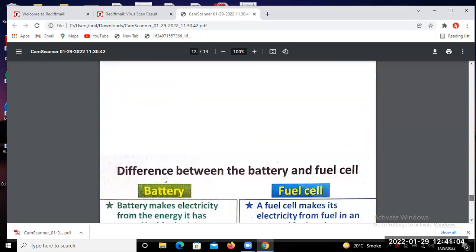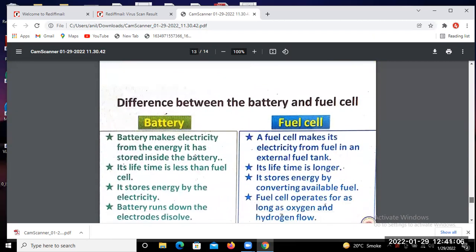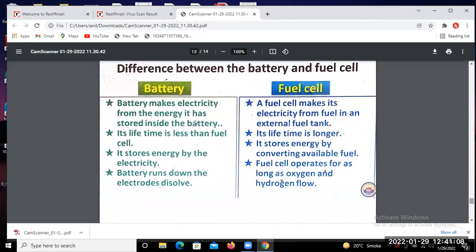The last one is the basic difference you may find between the battery and the fuel cell. What is the difference between the battery and the fuel cell? The battery makes electricity from the energy it has stored inside the battery, but the fuel cell makes electricity from fuel in an external fuel tank.